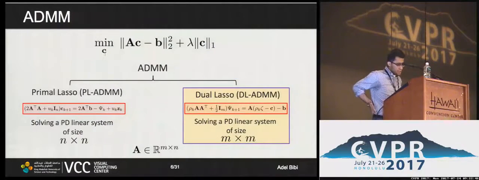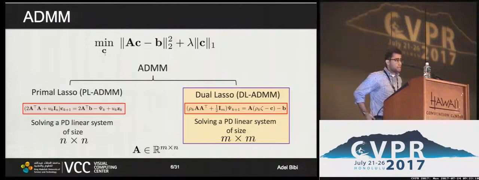If we look at the lasso problem, I would like to apply ADMM directly to it. There are two ways. We either apply ADMM to the lasso, or we apply ADMM to the dual version of the lasso. And we'll denote them as PL ADMM and DL ADMM, respectively. The bottleneck really here is solving a linear system. In the primal lasso, it's of size n by n, while in the dual lasso, it's of size m by m.